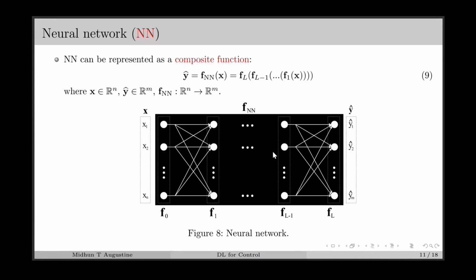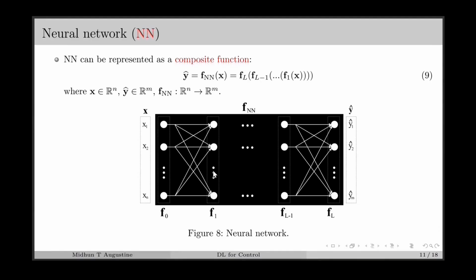Next, we move on to the general structure of a neural network. Here we are considering a feed-forward neural network, and it is one of the most popular versions of the neural network. A neural network, or NN, can be represented as a composite function as in equation 9, where we have a composition of L number of functions. Each of these individual functions can be considered as a layer of the neural network.